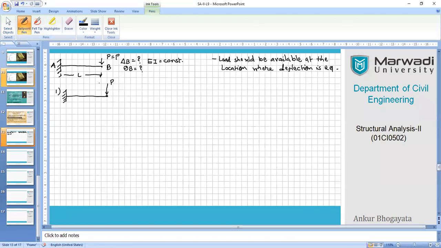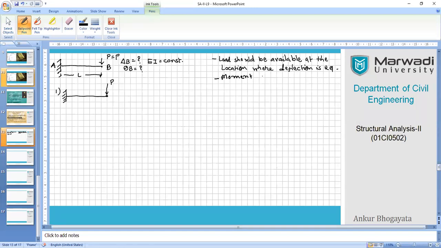All right. So this is the first rule, and there is another associated rule, for moment. One more quantity we require: deflection we have seen, but rotation is also needed.